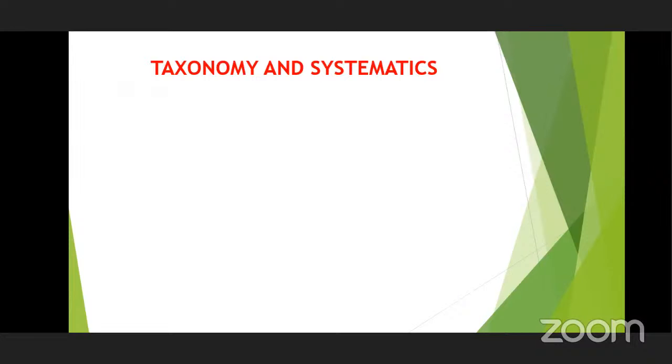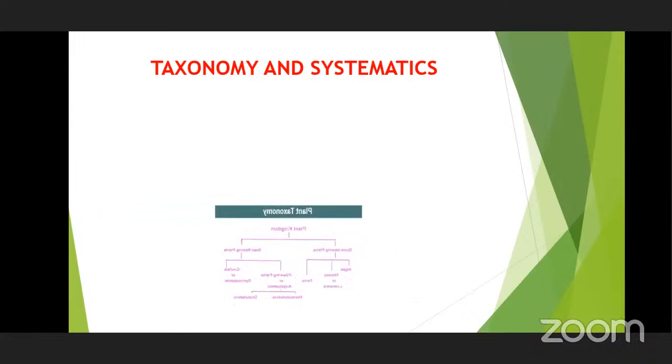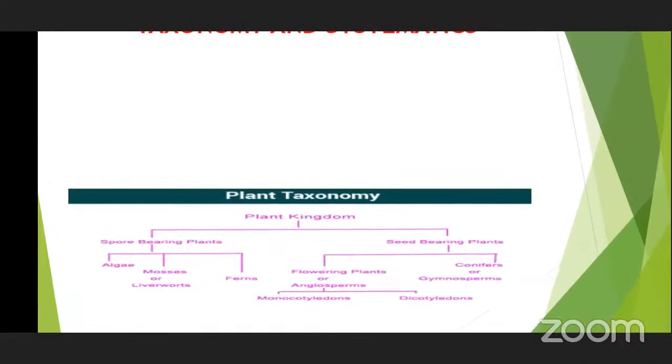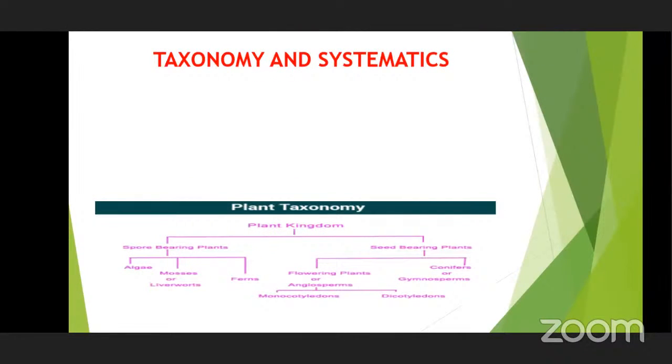Coming to classification, after knowing what a living organism is, you must be able to name it by following the nomenclature guidelines. Then you have to find out where to place it and what the similarities are, because so many organisms are identified. Around lakhs of organisms are identified on this planet, whether plant, animal or microorganism. It would be confusing to find one particular organism. If we categorize them, it will be simpler and easier. So we categorize them based on some similarities. Taxonomy is nothing but classification of living organisms.